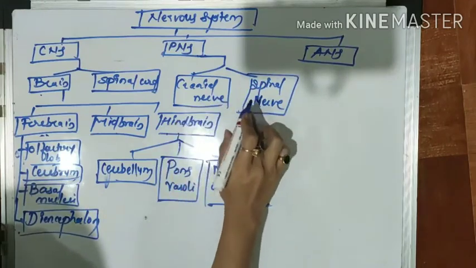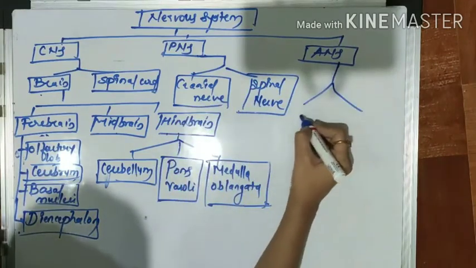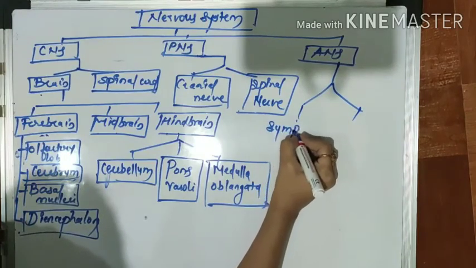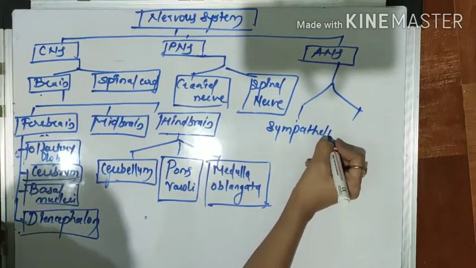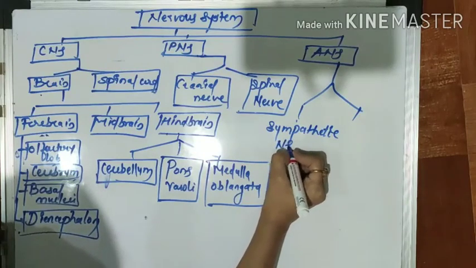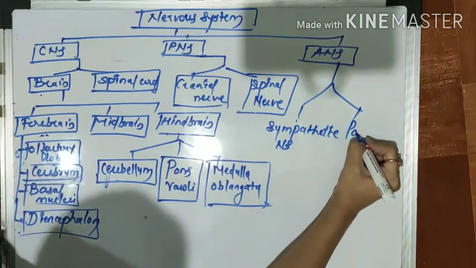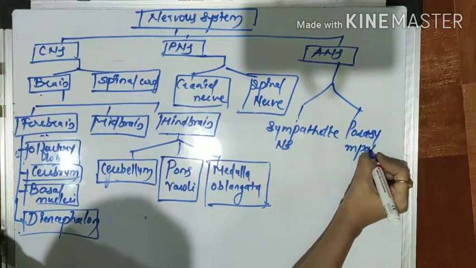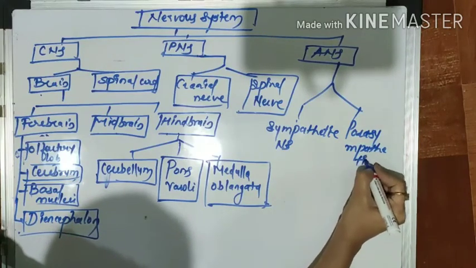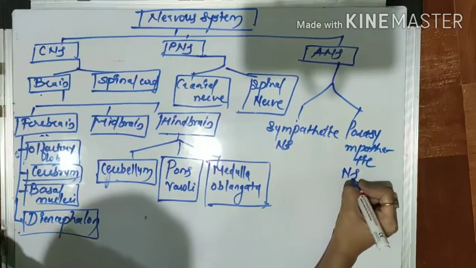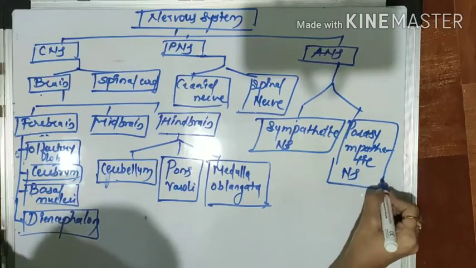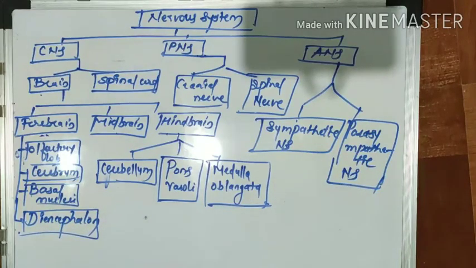And the autonomous nervous system is further divided into two parts: the sympathetic nervous system and the parasympathetic nervous system. This is a concept map of the nervous system. Thank you.